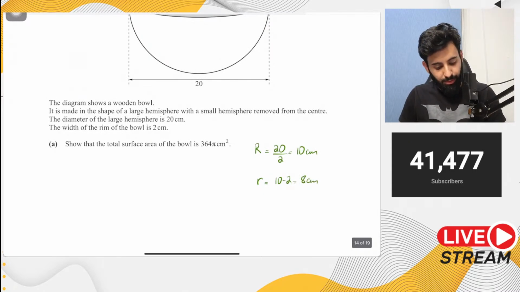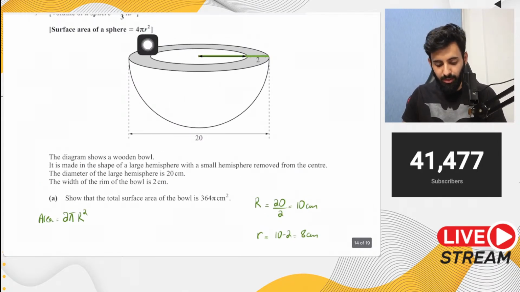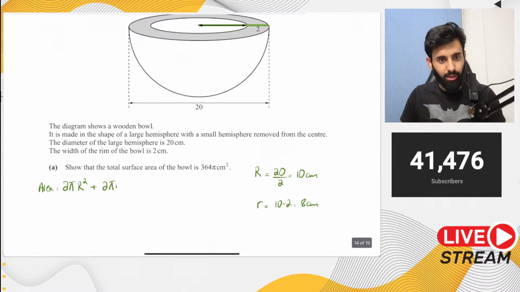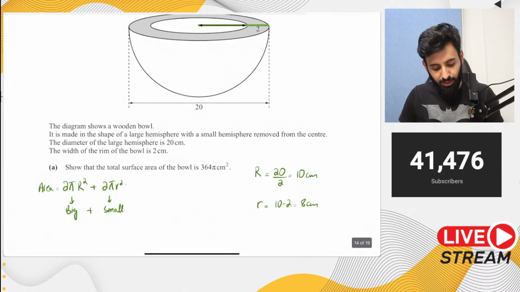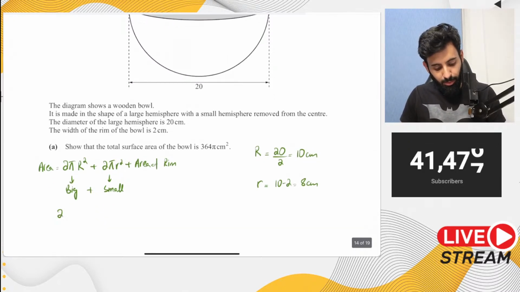Now, if you want to calculate the area, here's what you're going to do. You're going to do 2 pi R square, which is the surface area of the bigger hemisphere, plus 2 pi r square, which is the surface area of the smaller hemisphere. And you're not going to leave it at that, plus the area of the rim. We'll come to the rim later, first let's do this. So 2 pi into 10 squared, plus 2 pi into 8 squared.